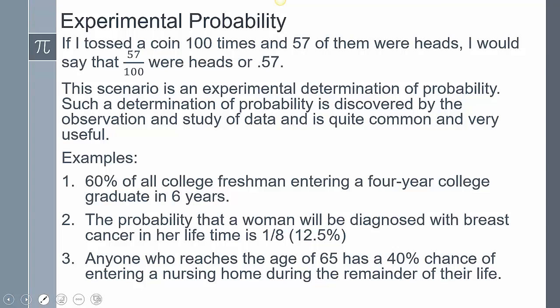Now, such a determination of probability is discovered by the observation and study of data and is quite common and useful. To give a few examples of that, 60% of all college freshmen entering a four-year college graduate in 6 years. The probability that a woman is going to be diagnosed with breast cancer in her life is 1 out of 8, and anyone who reaches the age of 65 has a 40% chance of entering a nursing home during the remainder of their life.